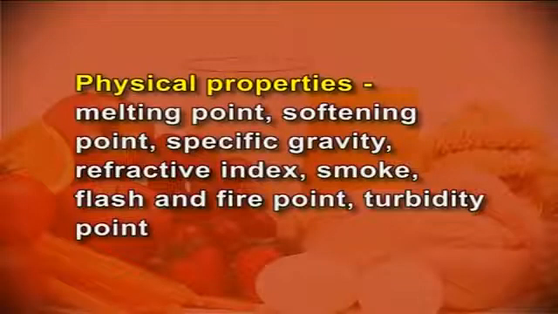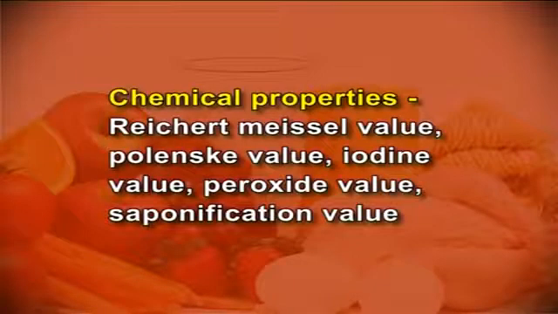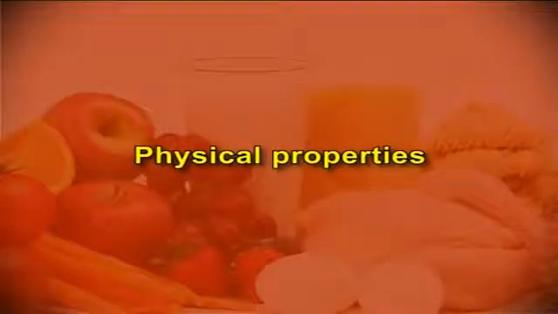Through this study, you will be able to understand physical properties and chemical properties. Under physical properties, you will be studying about melting point, softening point, specific gravity, refractive index, smoke, flash and fire point and turbidity point. Under chemical properties, you will be studying about Reichert-Meissl value, Polenske value, iodine value, peroxide value and saponification value. Now, let us start with the physical properties.